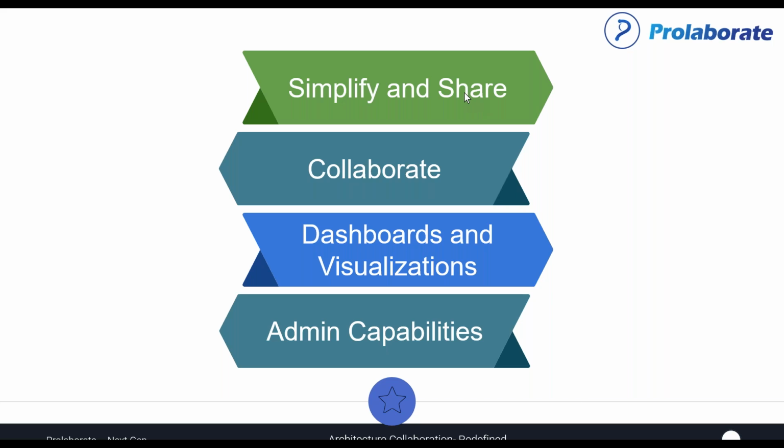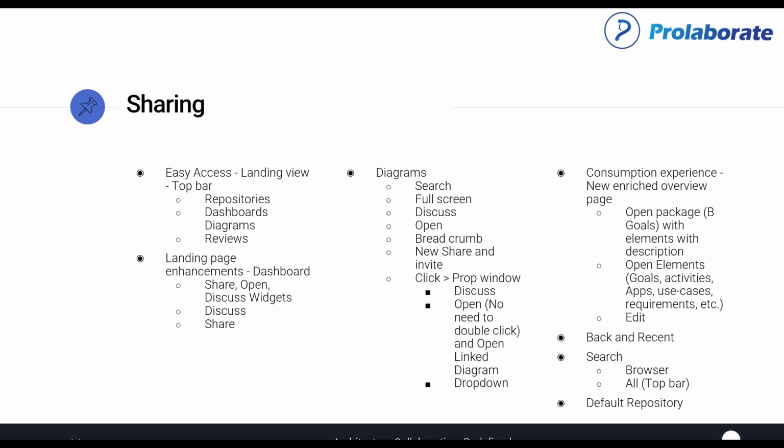focuses are simplification and sharing, collaboration, dashboards and visualizations, and admin capabilities, and each of these has gone through a full revamp. Again, this slide just shows that when it comes to sharing, it used to be just sharing a link of a diagram or a link of an element, and that was working really well. Integrate with Confluence or integrate with SharePoint, that was working well.